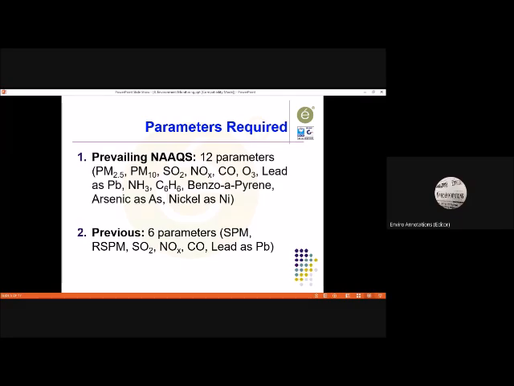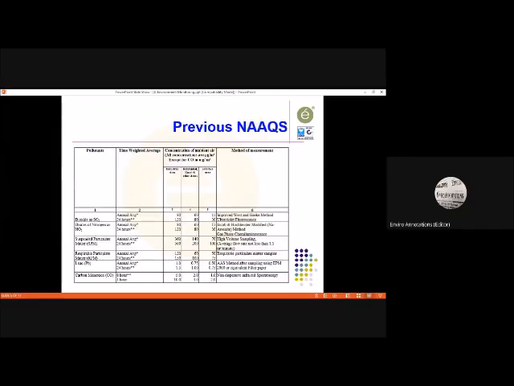Any regional office, anybody, they can guide you on whether the project is required to monitor all these 12 parameters irrespective of their significance, and they generally guide, they help. Okay, so this is the applicability.